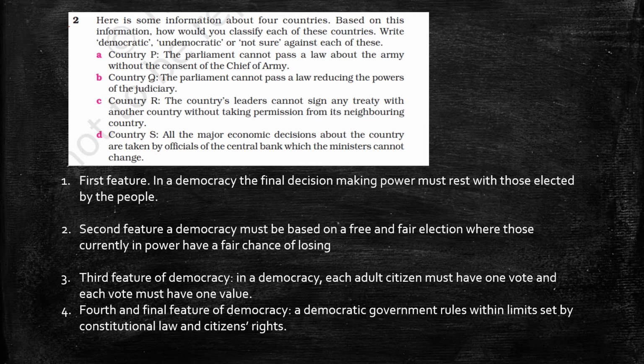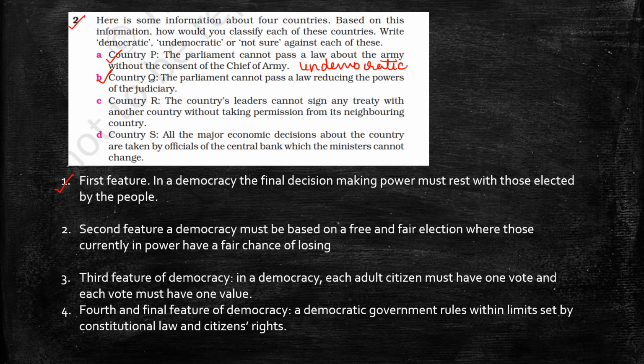Question number 2. Here is some information about the 4 countries. Based on this information, how would you classify each of these countries: democratic, undemocratic, or not sure? Country P, the parliament cannot pass a law about the army without the consent of the chief of army. It is undemocratic, because feature number 1 says, in a democracy, the final decision-making power must rest with those elected by the people.